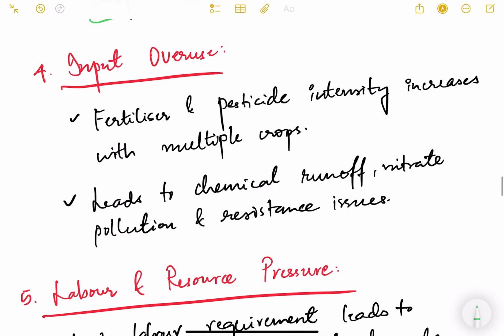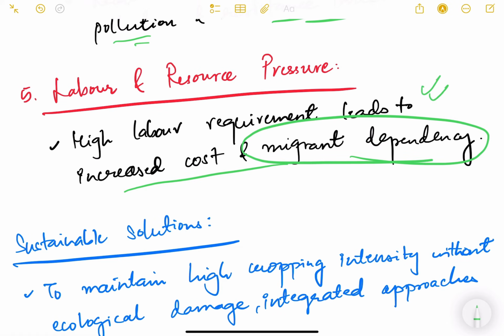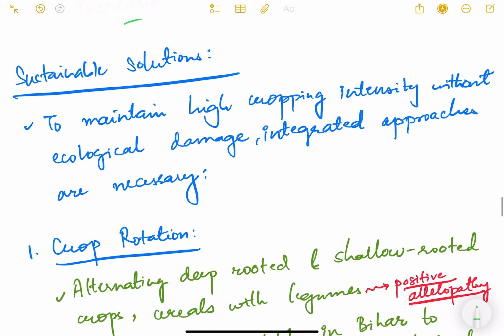Input overuse, fertilizers and pesticide intensity increases with multiple crops. It leads to chemical runoff, nitrate pollution and resistance issues also. Labor and resource pressure, high labor requirement leads to increased cost and migrant dependency. If you are growing more than one crop, then you may require more labor and therefore migrant dependency will increase. Labor cost will also increase.